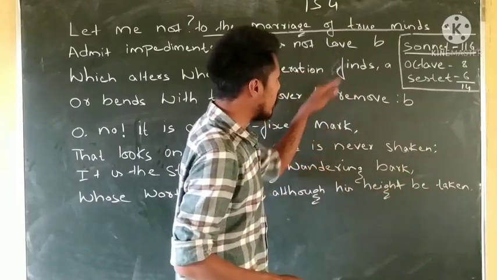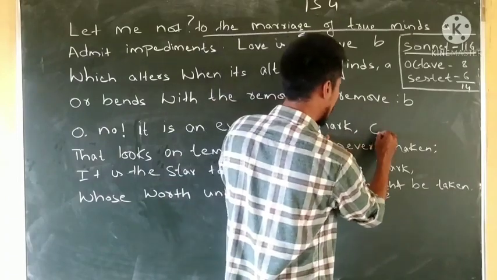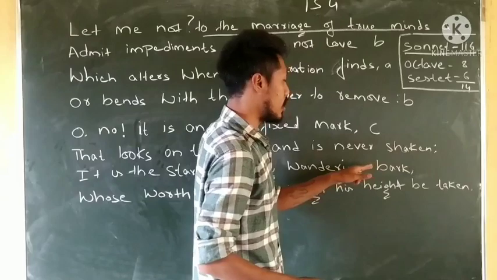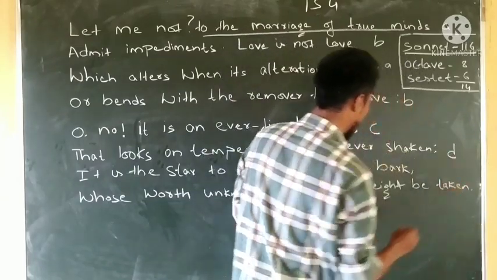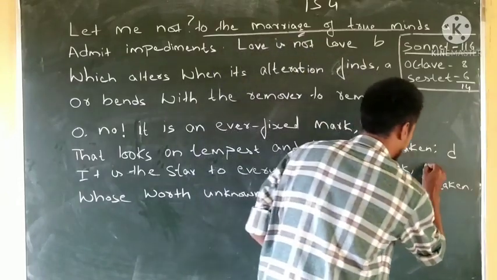Now, "mark" is different from "minds" and "love," therefore it will change, so it will be C. The second word is a different pronunciation, therefore it will be D. "Mark" and "bark" have the same sound, therefore it will be C.